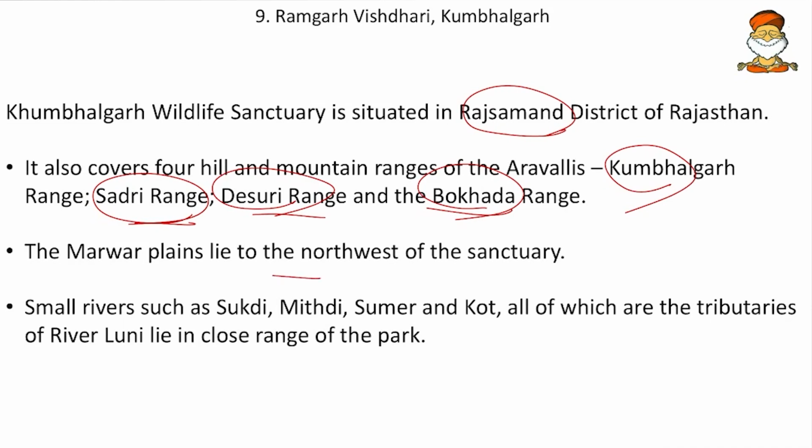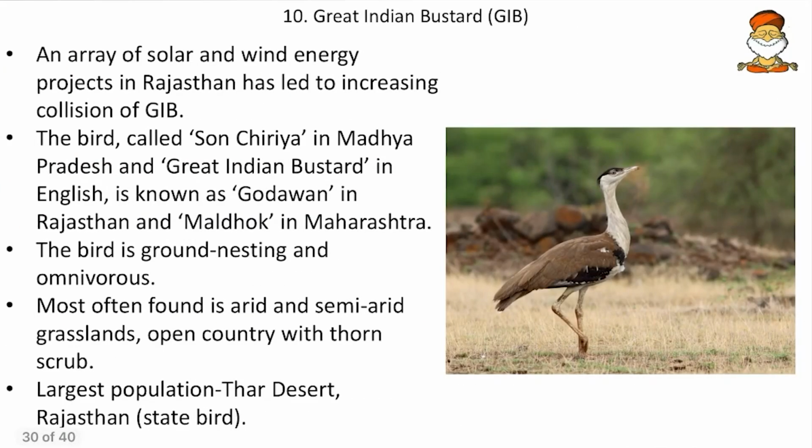So again an important fact, and small rivers such as Sukdi, Mithidi, then Sumer and Kot, all of which are tributaries of Luni, so they will also lie here. So again friends, we remember that both Ramgarh, Vishdari and Kumbhalgarh, so they lie in the catchment areas of Luni river. Then come to next, the Great Indian Bustard.